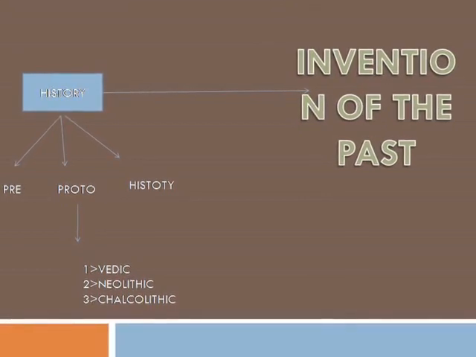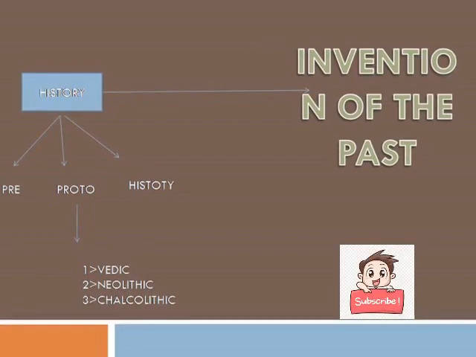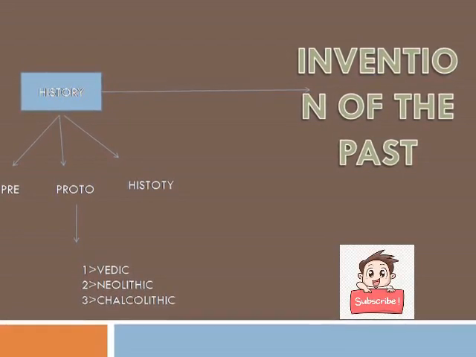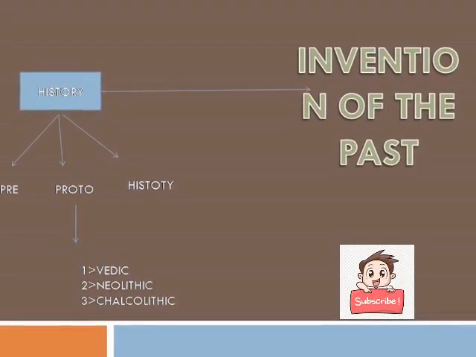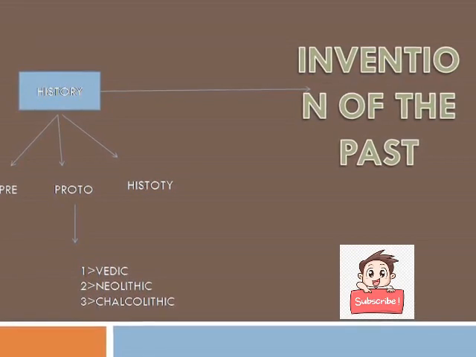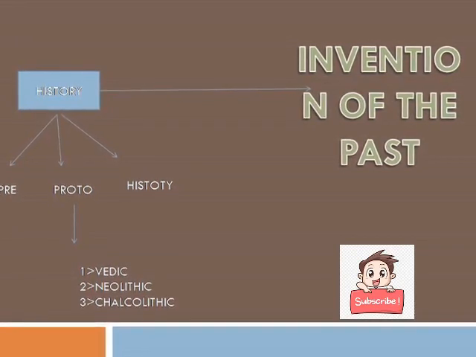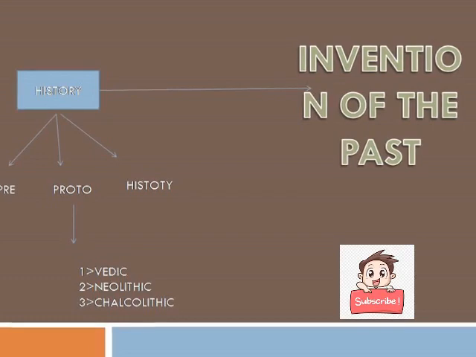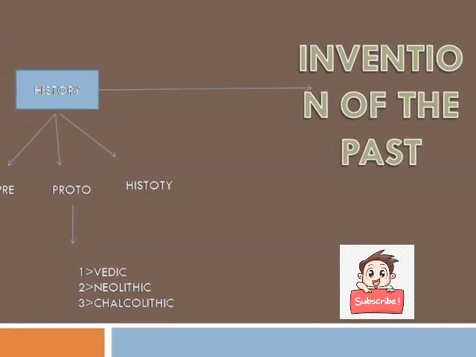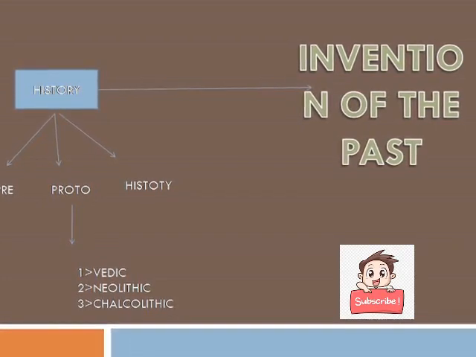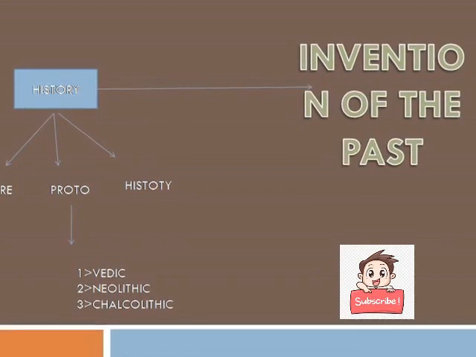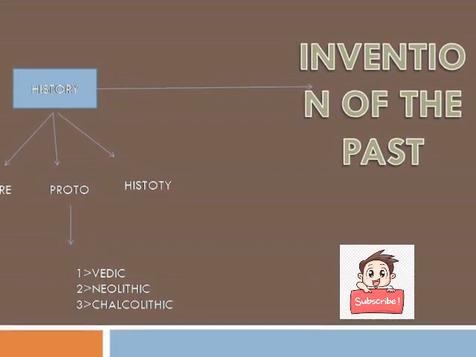So friends, the past can be known in two ways. First is the oral domain and second is the written domain. In prehistory there was no written document. So how can we know about prehistory? We can know about prehistory from the oral domain.